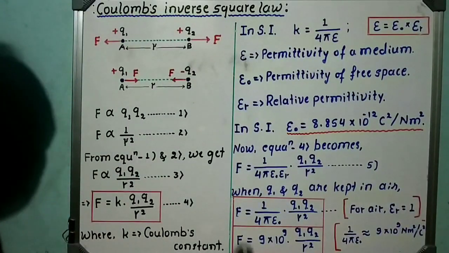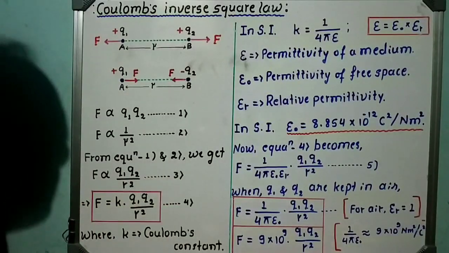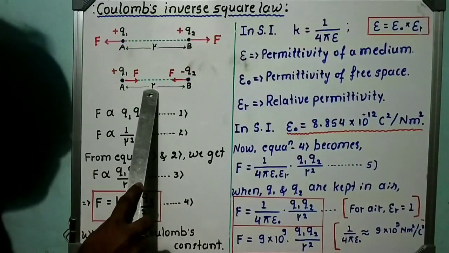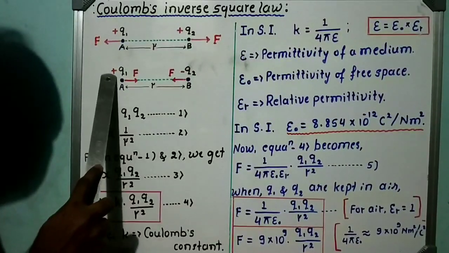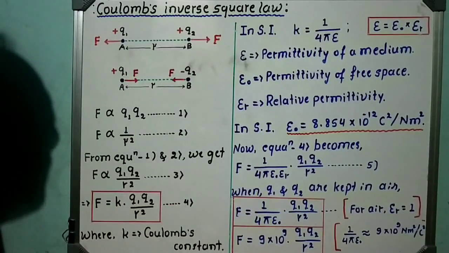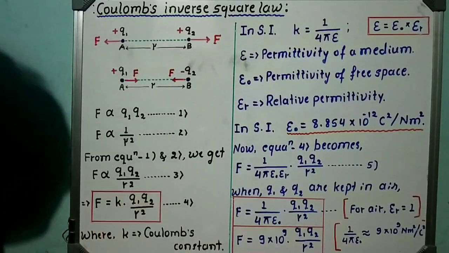In the same way, here plus Q1 and minus Q2 are there. The distance between them is R. Here it is plus and minus, that is, these are unlike charges. That's why here attractive force develops.